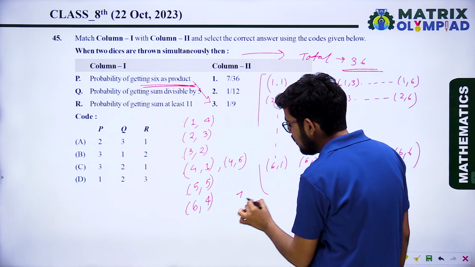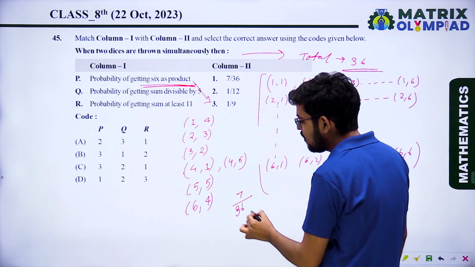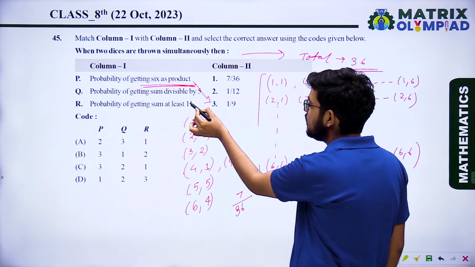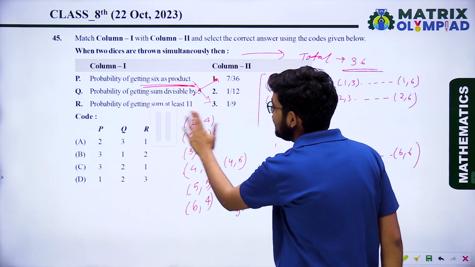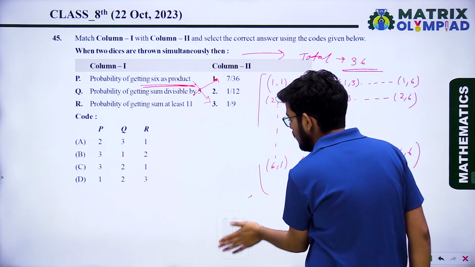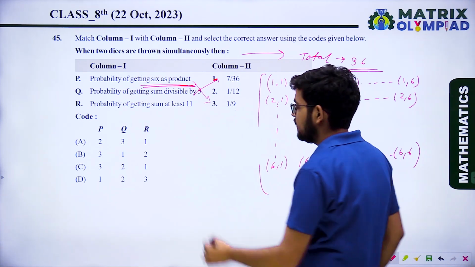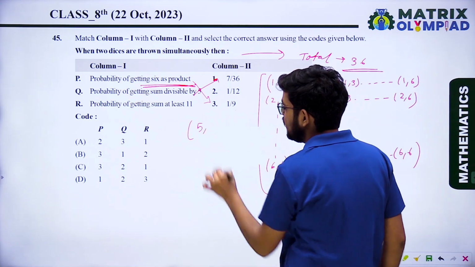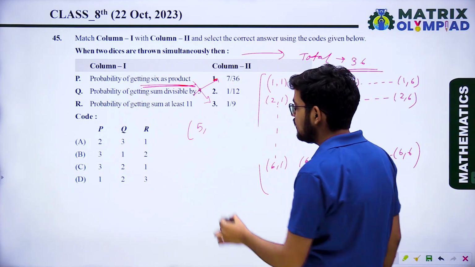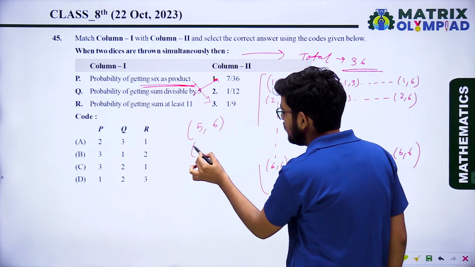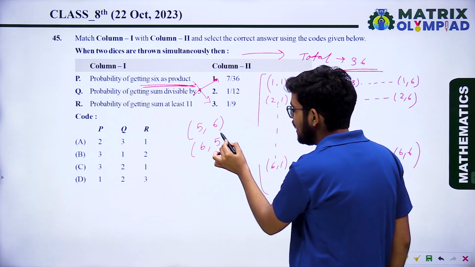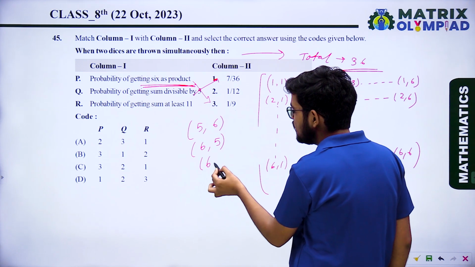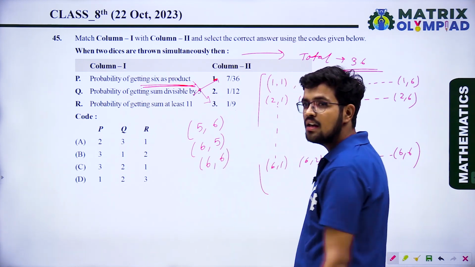Total number of favorable outcomes 7 upon total number of outcomes 36. So the probability will be 7 upon 36. Probability of getting sum at least 11. When you get the sum at least 11, you are getting 5 on the first die and 6 on the second die, or 6 on the first die and 5 on the second die, or 6 on the first die and 6 on the second die.